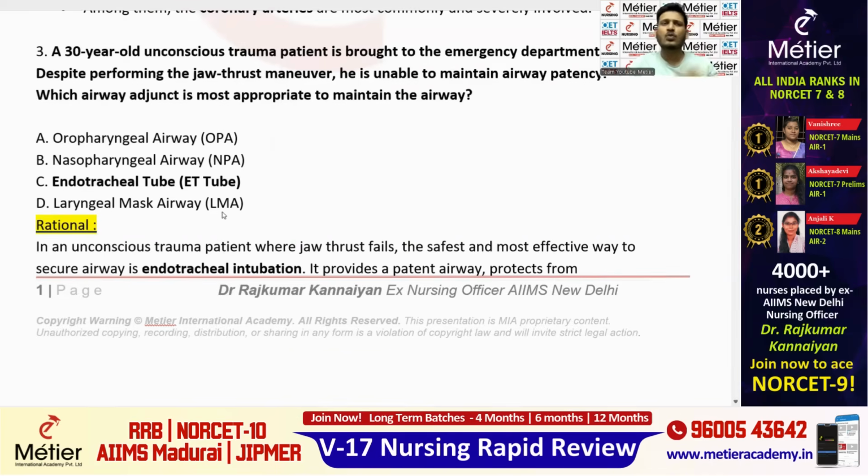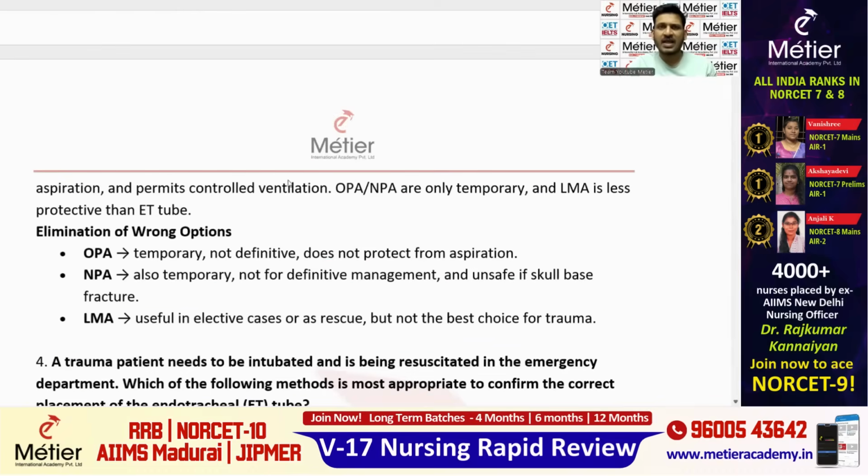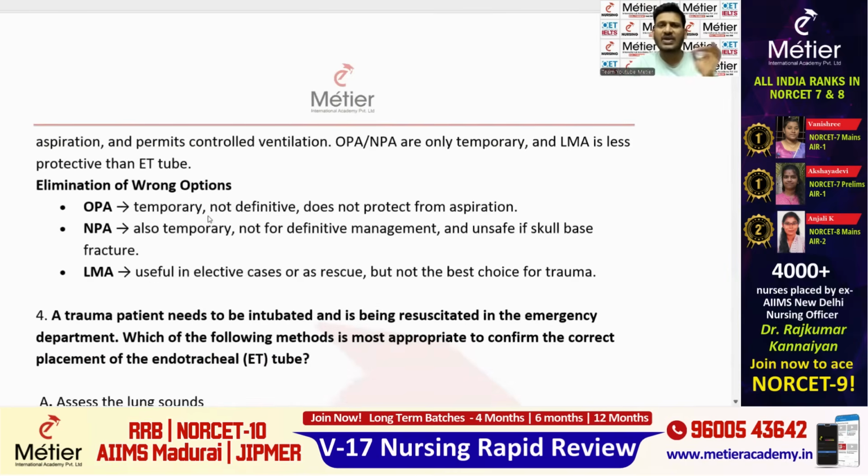You can ask one question: sir, why not oropharyngeal airway, nasopharyngeal airway, laryngeal mask airway? Why are these options not correct? Here I have clearly given the rationale. You can see here, oropharyngeal airway: there is a chance for aspiration. For a trauma patient we should not use this.